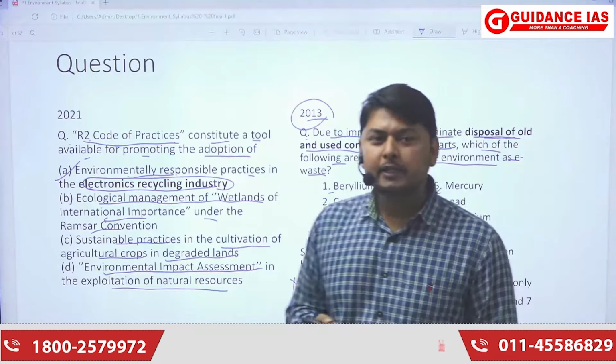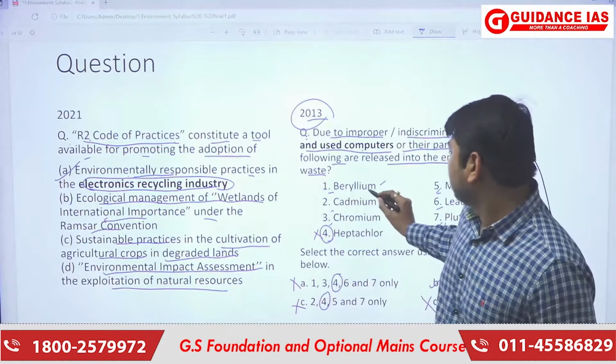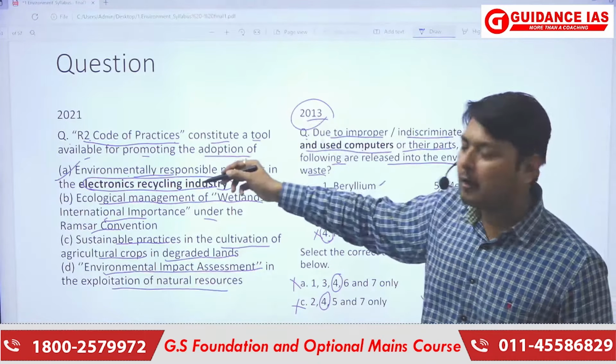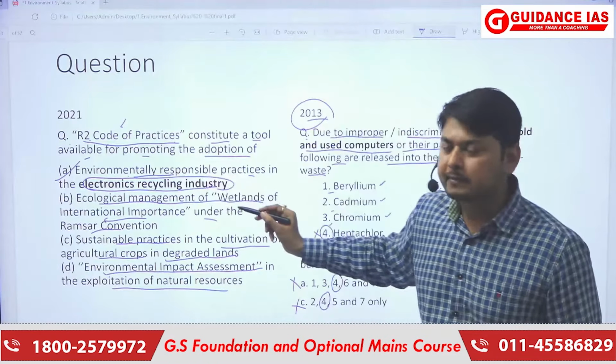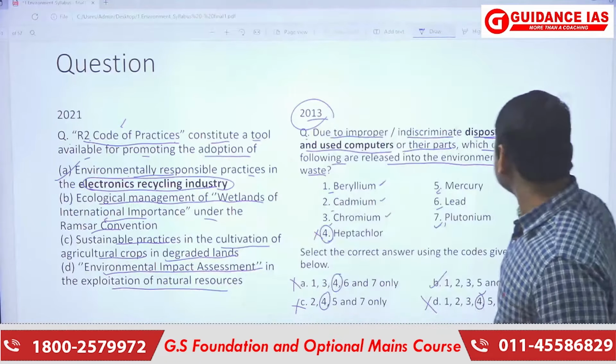So if a question has been asked previously with some kind of materials or minerals, the same question can be framed in terms of practices, codes or policy. So we have to make an approach for this kind of question also.